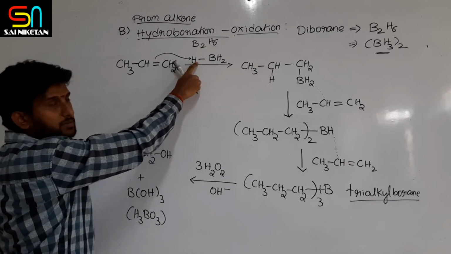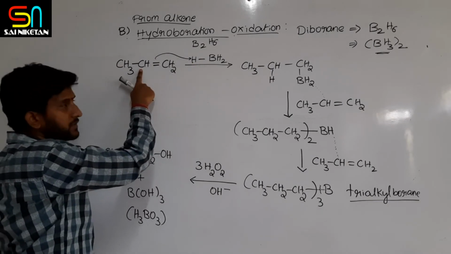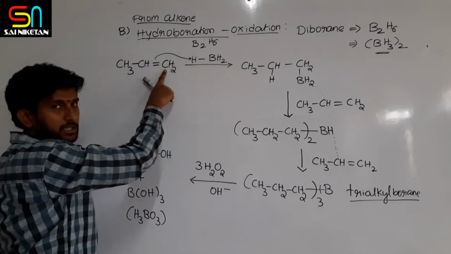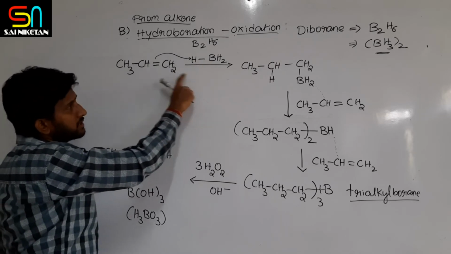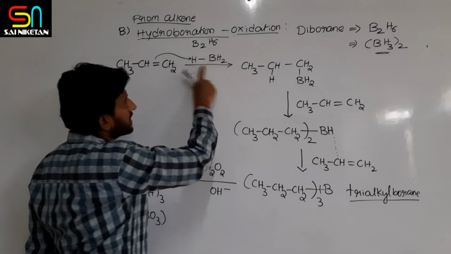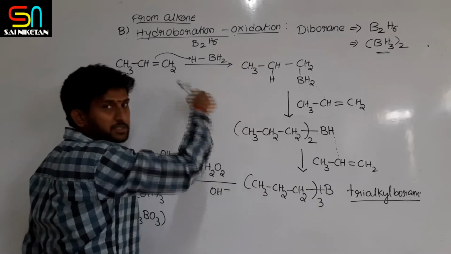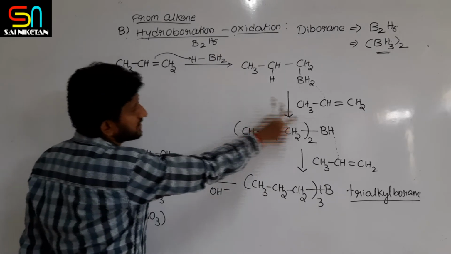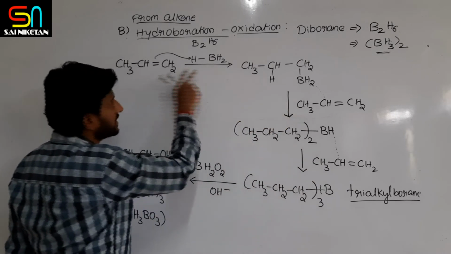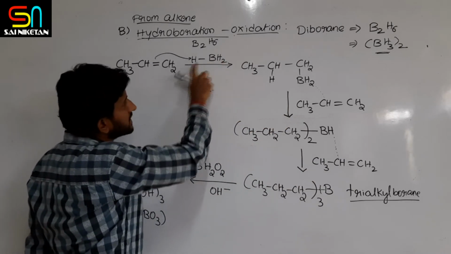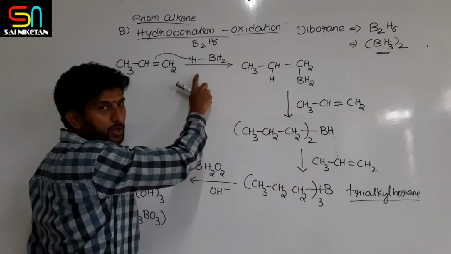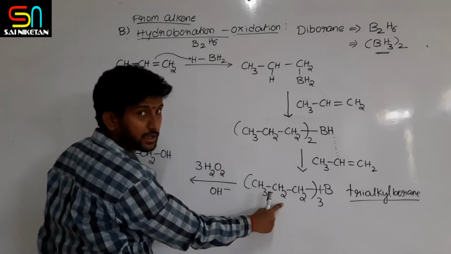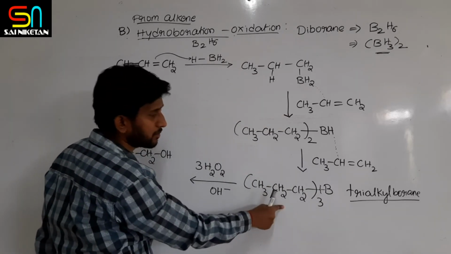The proton from this attaches to the carbon, boron attaches to the other carbon, the terminal carbon. Similarly, how many protons are there? That many times addition takes place. So 3 molecules of alkene react with these 3 protons of the borane. So you will get finally trialkyl borane.